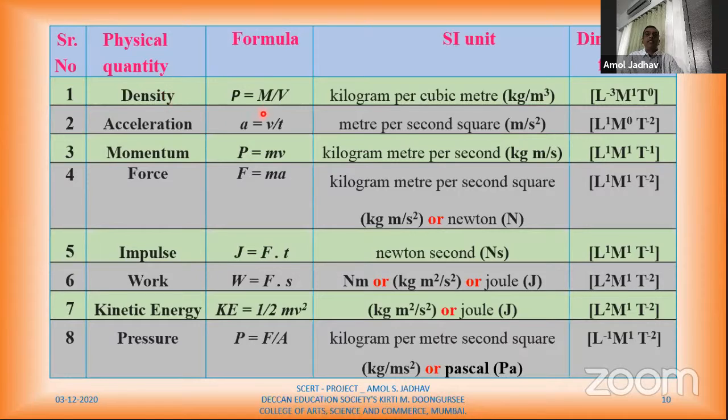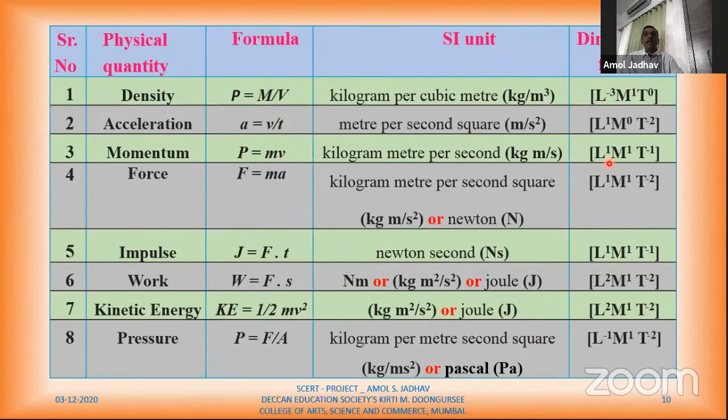Density, density is denoted by rho, not P. Rho is M by V. So its dimensions are L minus 3, M1, T0. So its unit will be kilogram per cubic meter. Acceleration, I have explained this. Momentum, momentum is denoted by P. Here this is P and this is rho. Then momentum P is M into V.